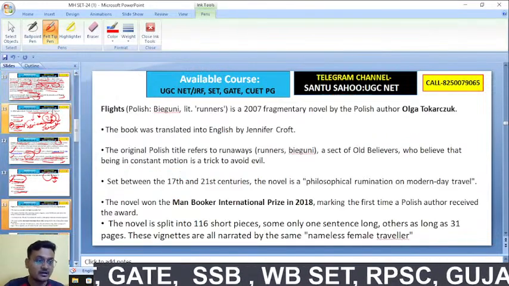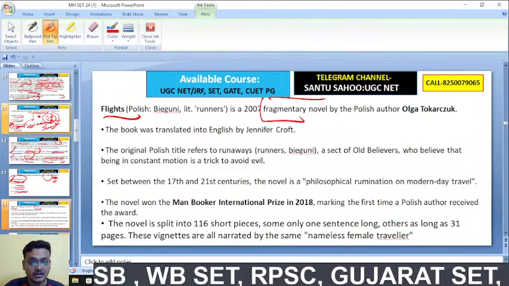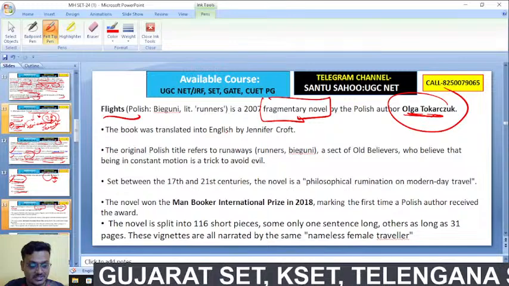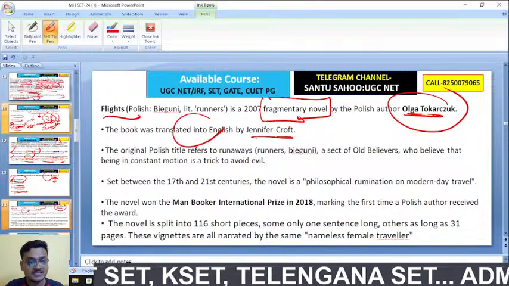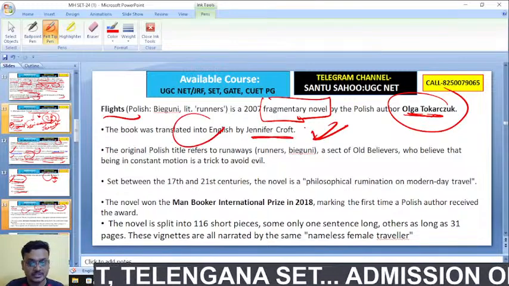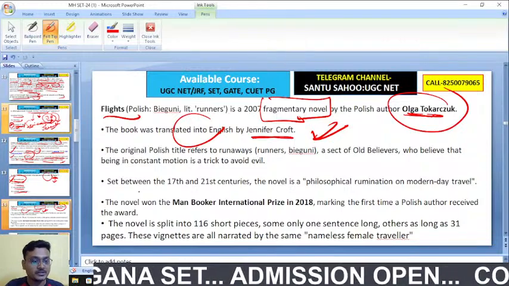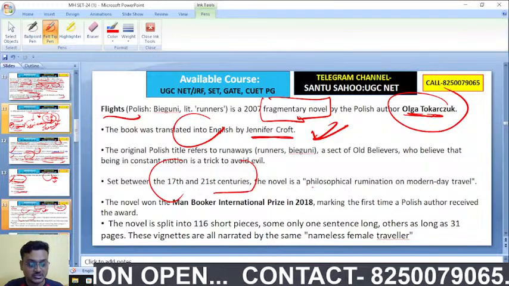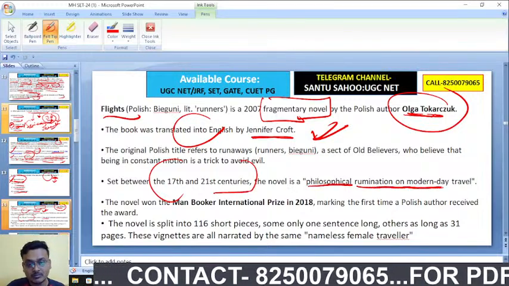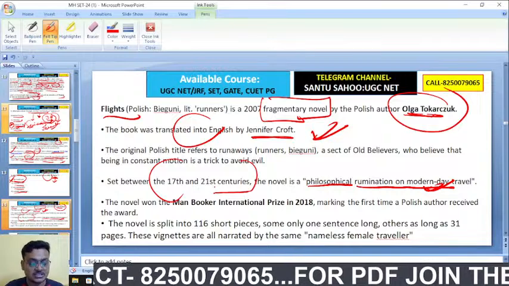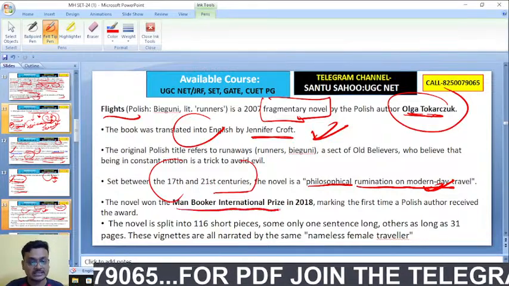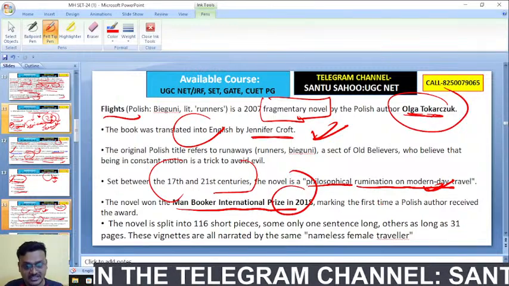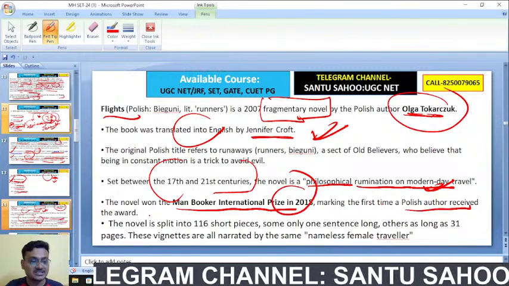Flights is a fragmentary novel by the Polish author Olga Tokarczuk, translated into English by Jennifer Croft. It is set between the 17th and 20th century. The novel is a philosophical rumination on modern day travel, and it won her the Man Booker International Prize in 2018, marking the first time a Polish author received the award.